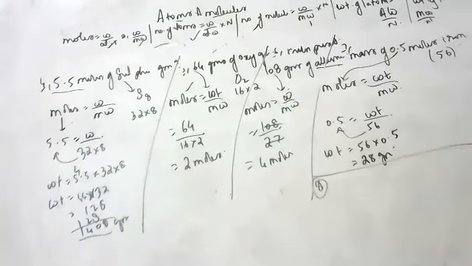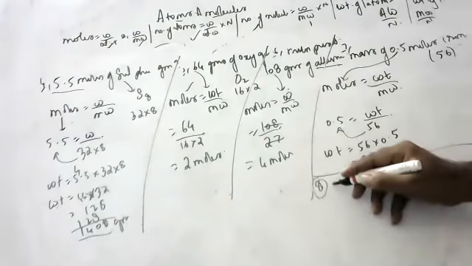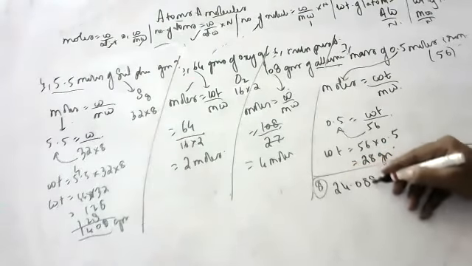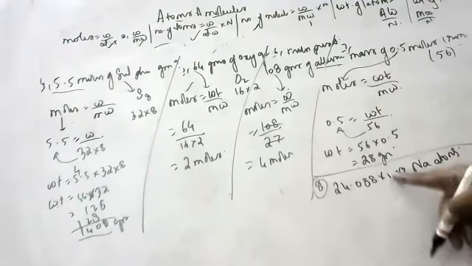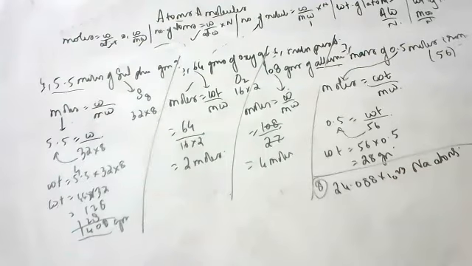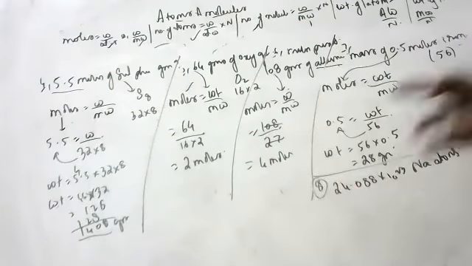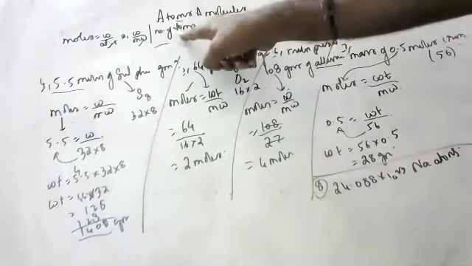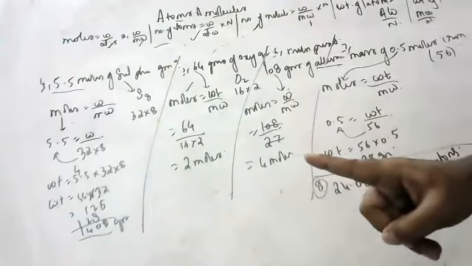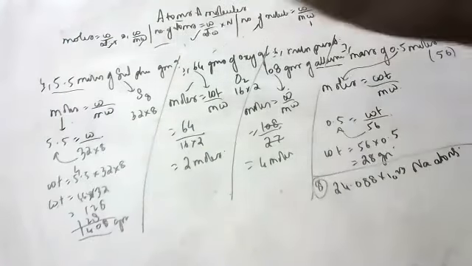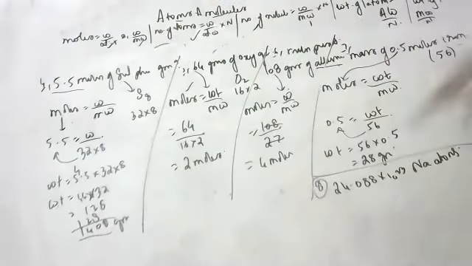Calculate the number of moles present in 24.088 into 10 to the power of 23 sodium atoms. How many moles are present in this? Moles is equal to weight by molecular weight. But they have given atoms. So first put this in the atoms formula and find weight. After finding weight, put it in the moles formula. Who is making noise?